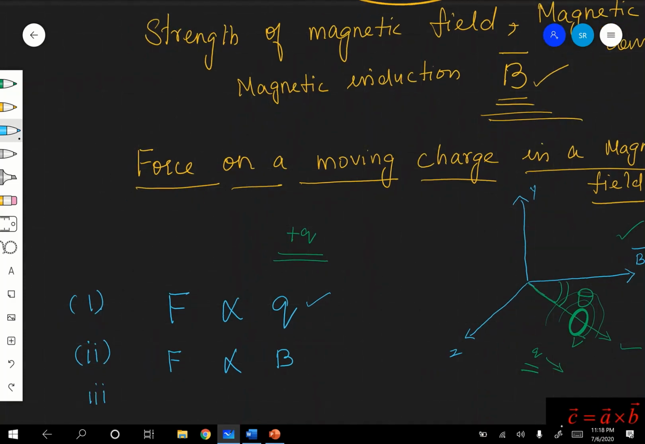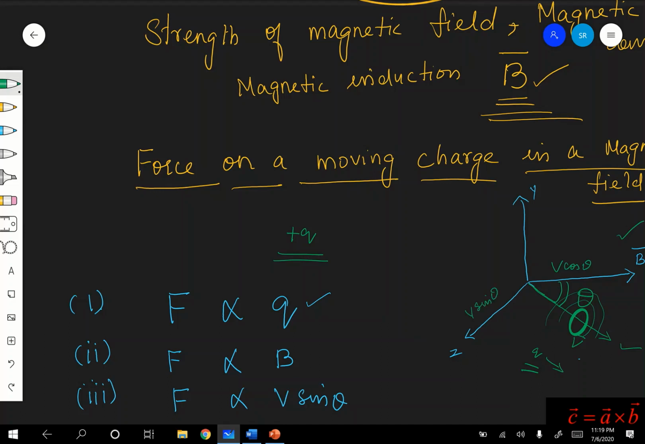Number 3, F is also directly proportional to, very important, V sin theta. What is V sin theta? Is it correct, V sin theta? It is not V sin theta. It is V cos theta. If you resolve this into two components, are you following? Here it will be V cos theta. And the perpendicular component is along the X direction. It is Y. Therefore, here it will be V sin theta.